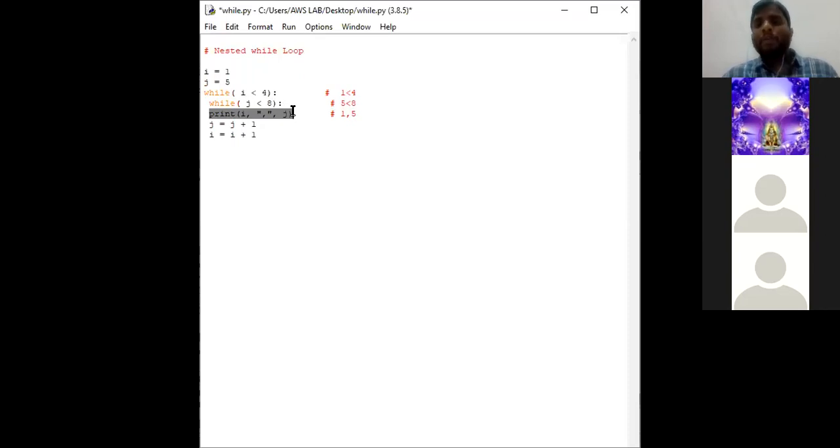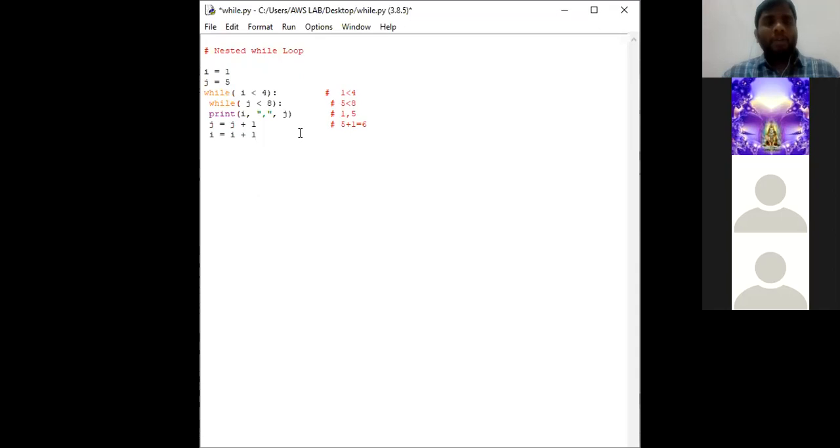So we are going to get those many print statements. Okay. In the next line what we are going to get is j is equal to j plus 1. In this sense, already we are having the value of j as 5. So plus 1 in this sense we are going to get the value as 6. Okay. So now the j value is 6.